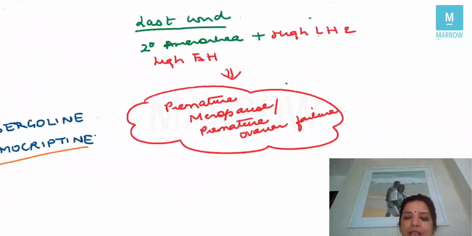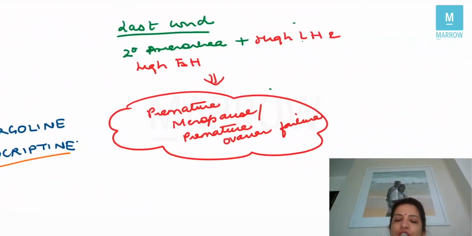Now the last condition could be that they give you a question where they say that there is secondary amenorrhea and the patient has high LH and high FSH. Now again, I'm telling you, the table which I gave you was very, very important, right? Where I told you the conditions in which LH and FSH are high and conditions in which LH and FSH are low. If you remember the conditions in which LH and FSH are high, one condition was Turner's syndrome. In Turner's syndrome, the patient will not come to you with secondary amenorrhea. She's going to come to you with primary amenorrhea, right?